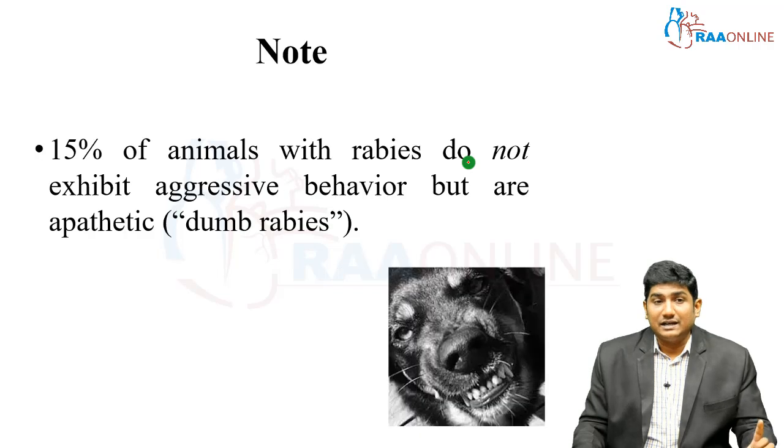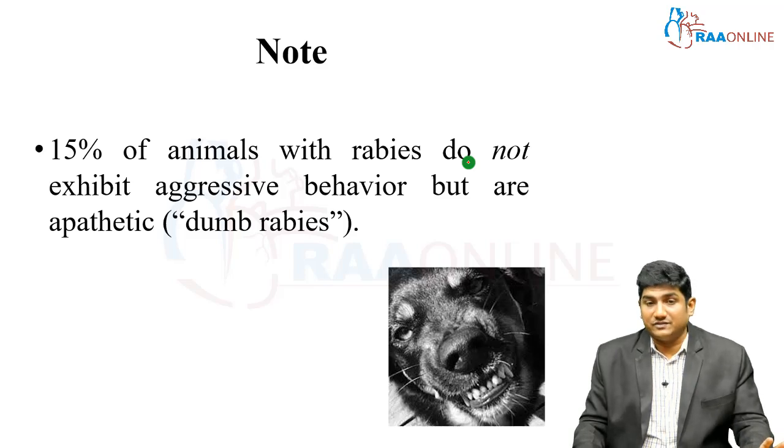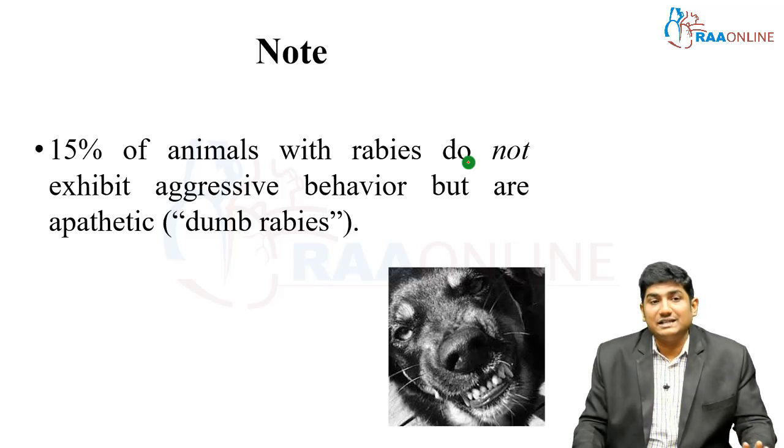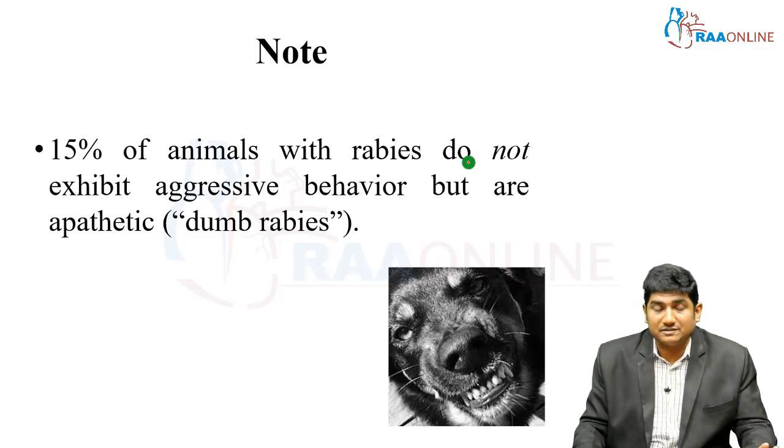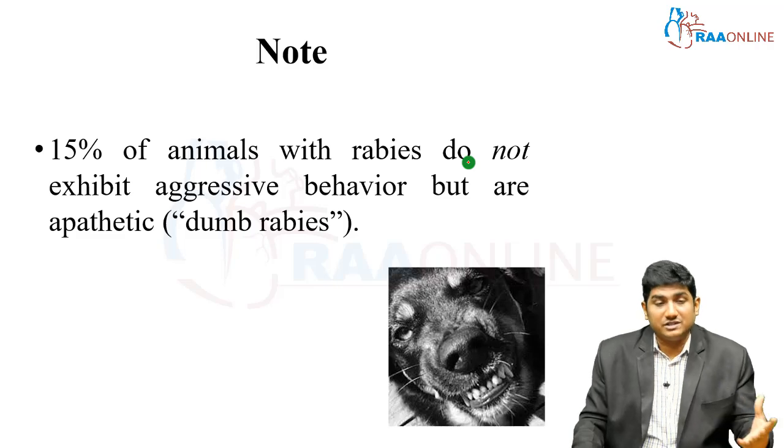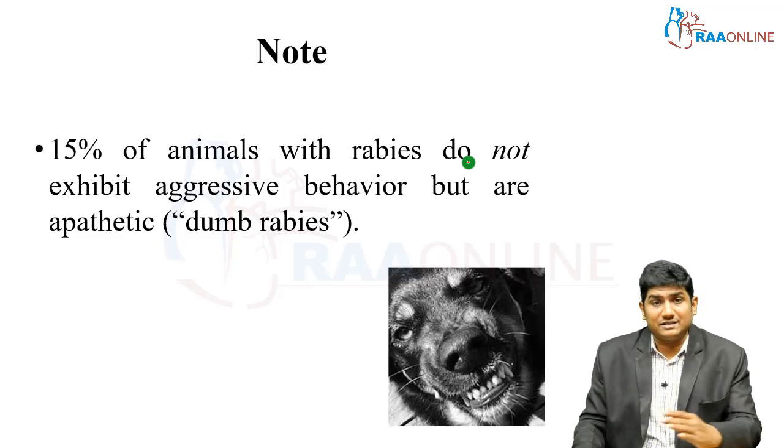Okay. Understand? 15% of animals with rabies do not exhibit aggressive behavior because they have dumb rabies. They are apathetic. So, understand that rabid animals need not always be in a very ferocious state. They can be in a dumb, dull and quiet state also.